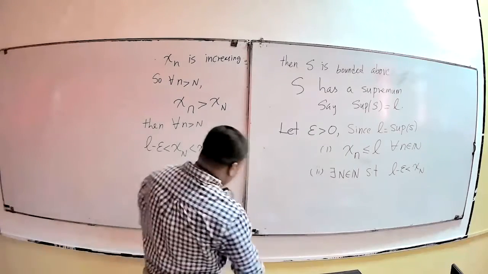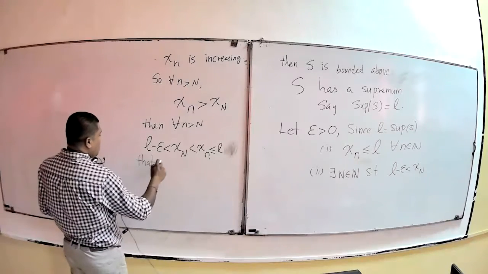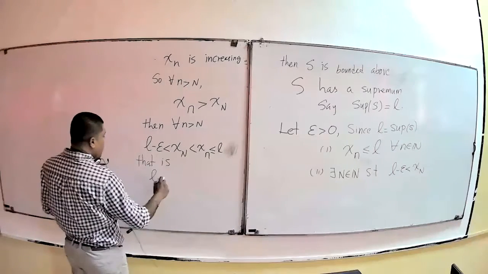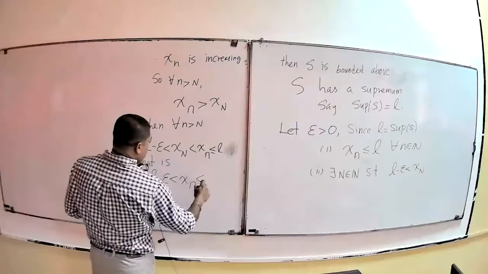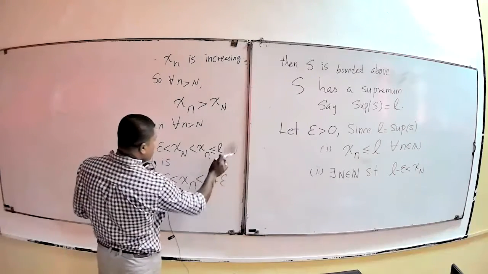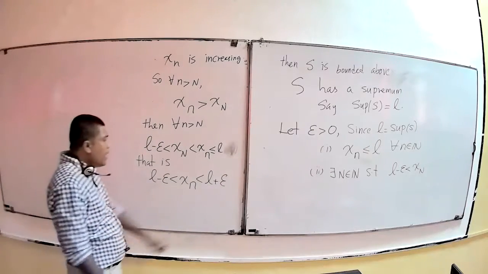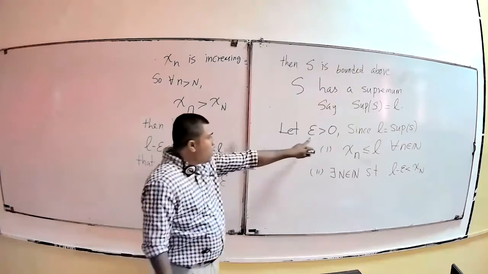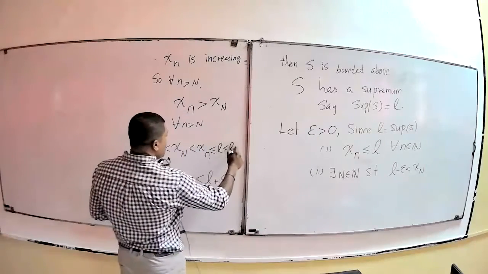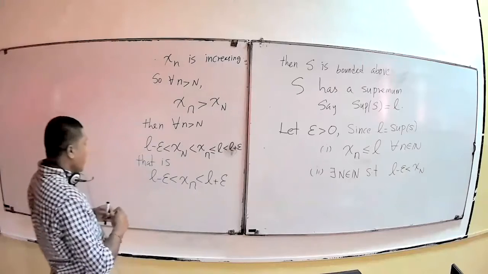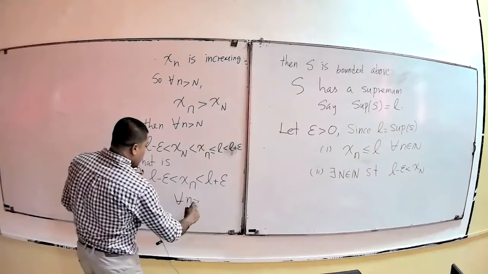So then what you have is L minus epsilon is less than x_n less than L plus epsilon, because L is strictly smaller than L plus epsilon, because epsilon is positive. So this one is strictly less than L plus epsilon, you all know. So that's clear. And this is true for all n greater than N.